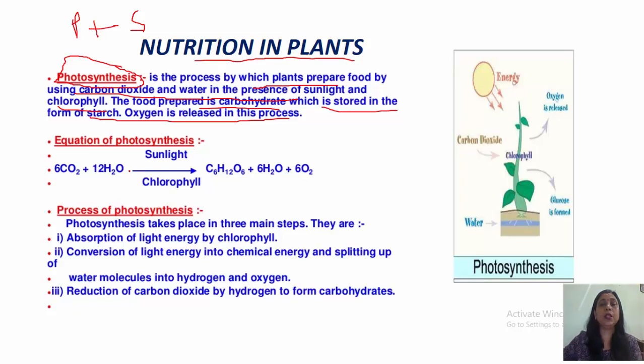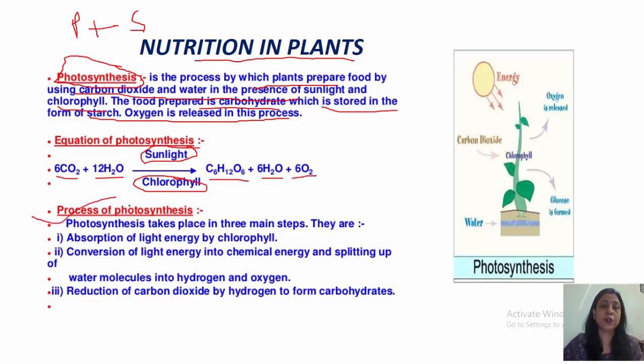Now this is the equation of photosynthesis. 6 molecules of carbon dioxide and 6 molecules of water, in the presence of sunlight and chlorophyll. Sunlight and chlorophyll don't take part in the reaction, but their presence is very necessary. They form glucose and 6 molecules of oxygen.